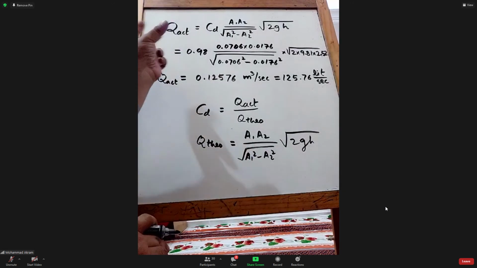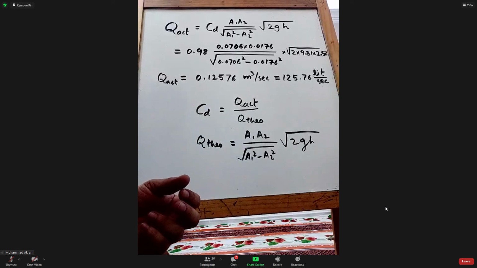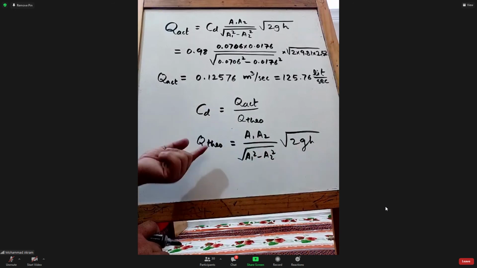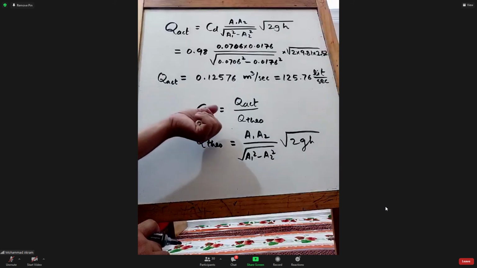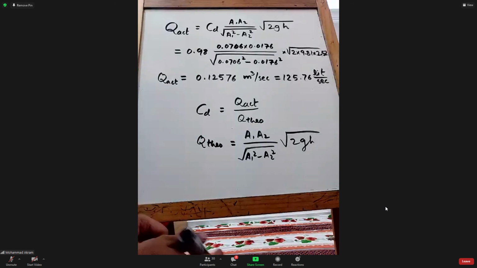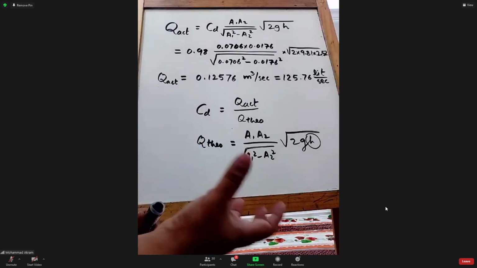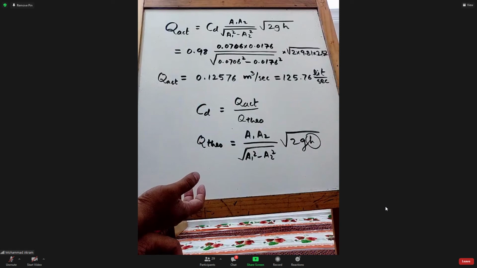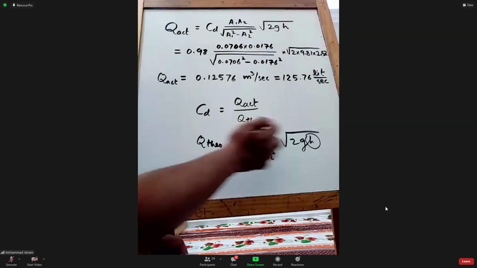If you remember the Bernoulli equation when we applied it, have we considered HL, the loss of head? No, right? So this is actually the theoretical or ideal flow rate. But in reality, there is some loss of head due to friction, and there may be some instrument error, for example the manometer is not correct, or human error, for example the human eye is not able to get the exact value of H.